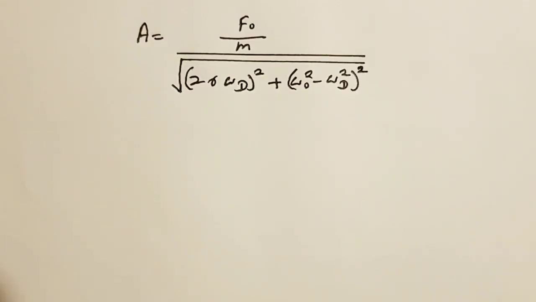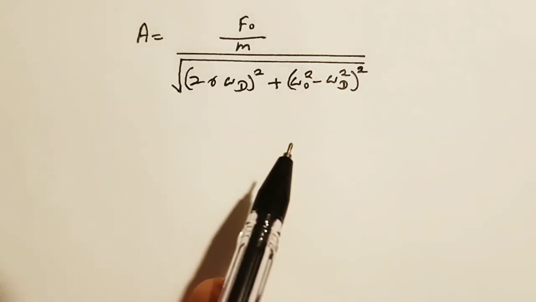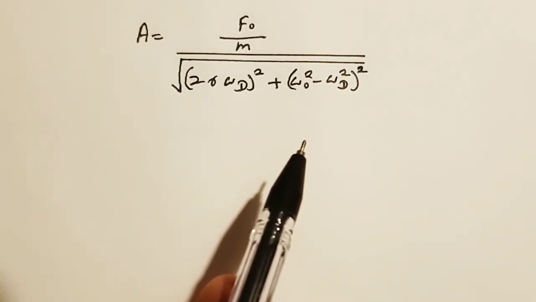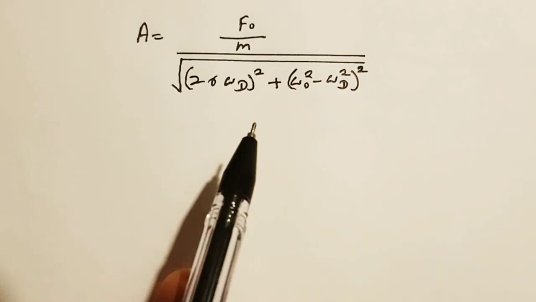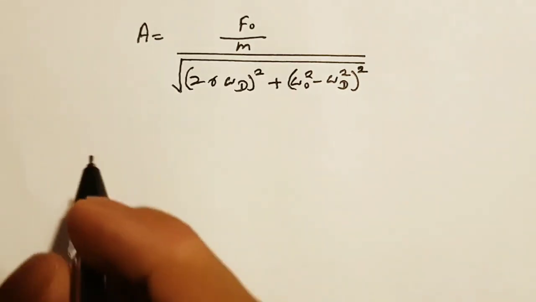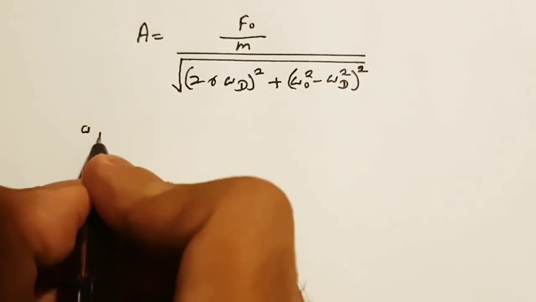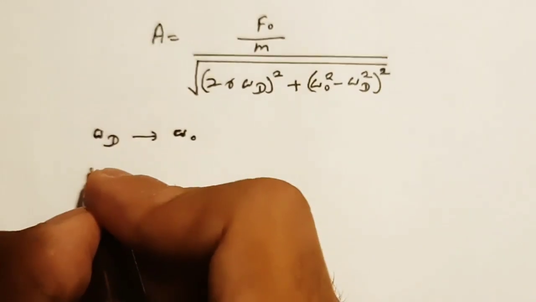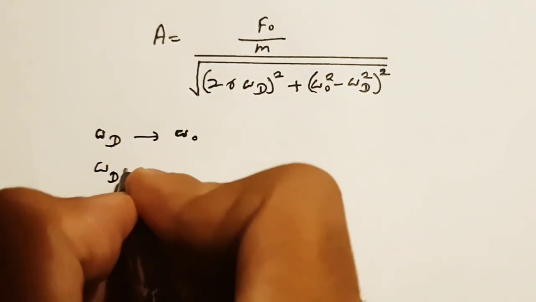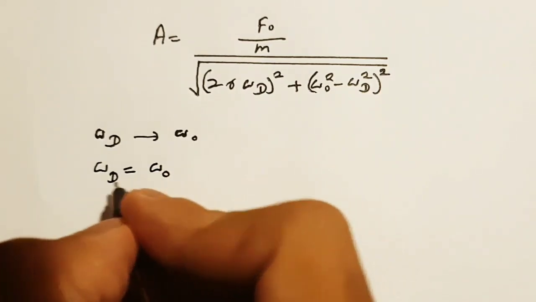After we apply an external force, the omega d term would change. So when the omega d term increases, we can see an increase in the forced frequency. This particular term would decrease when we increase omega d, as well as here we have an increase in the omega d term. So at a particular instance, when omega d tends to omega naught, there would be an instant where omega d is equal to omega naught.